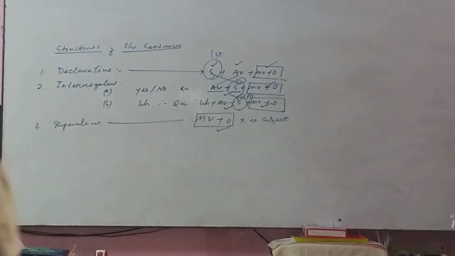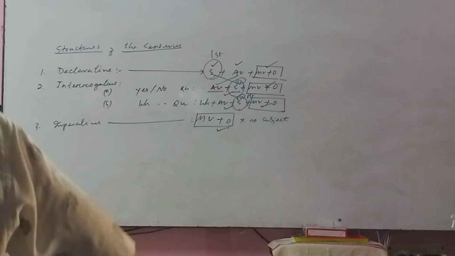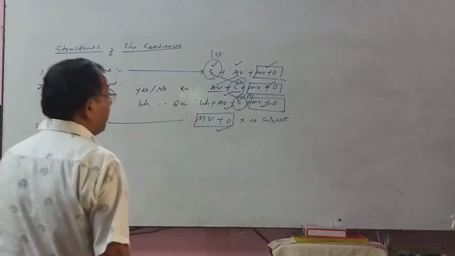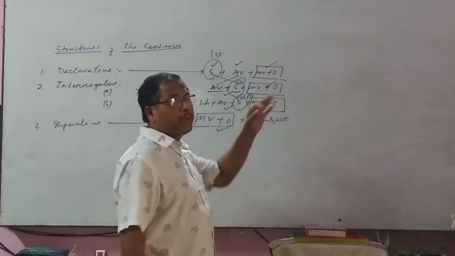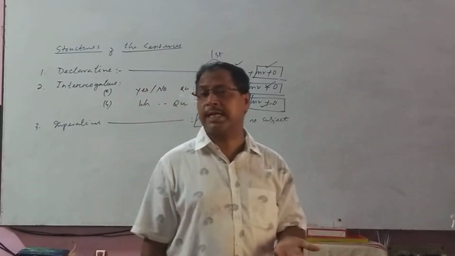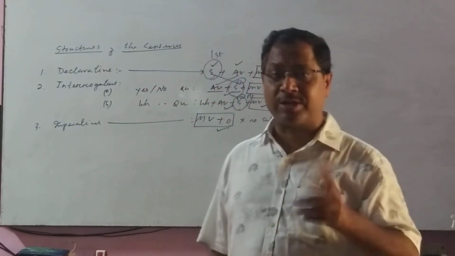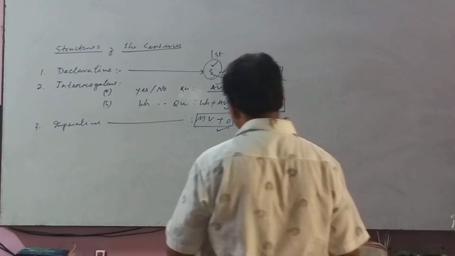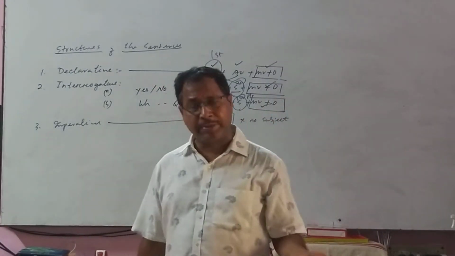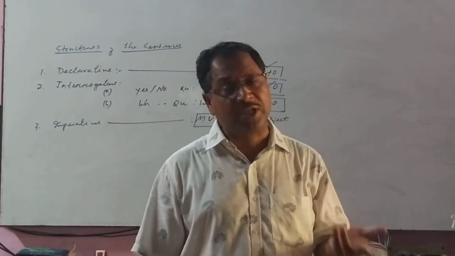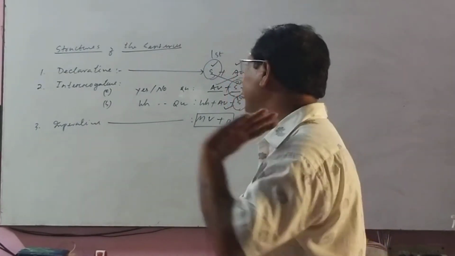Declarative, interrogative, imperative, and exclamatory. In these three categories, main verb plus object is standing, because without an object we cannot change the sentence to passive. That should be a transitive verb. It may be ditransitive, it may be transitive, it may be complex transitive. Whatever it is, the transitive should be here.